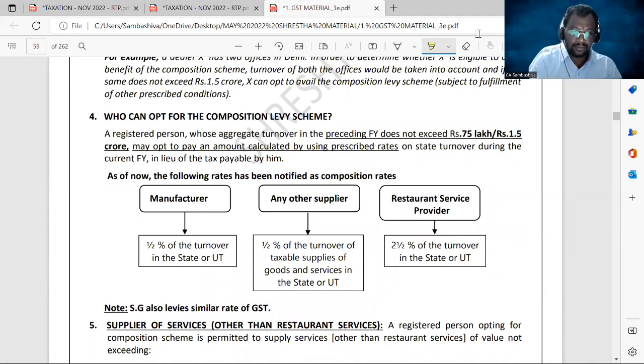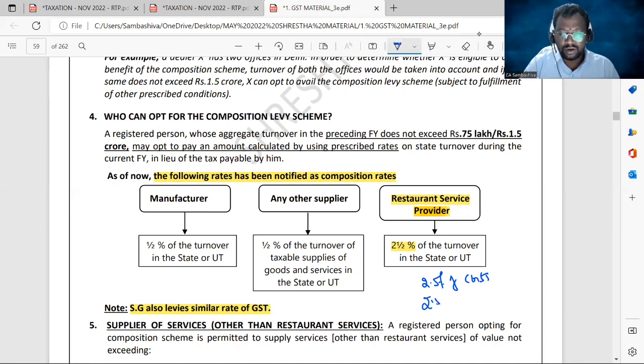The following rates have been notified as composition rates: a restaurant service provider, 2.5% of the turnover of the state or union territory. And the state government also levies a similar rate of GST. So that means 2.5% of CGST, 2.5% of SGST. Put together, total percentage 5%.